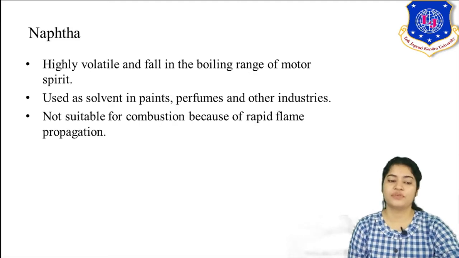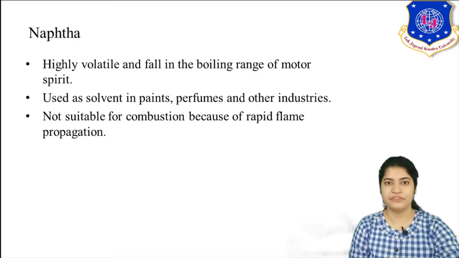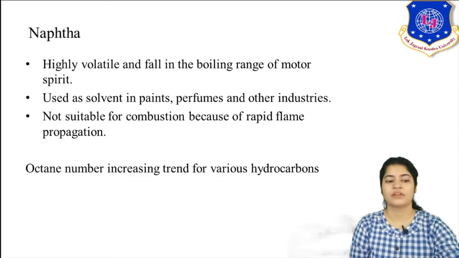Moving forward, it is not suitable for combustion because of rapid flame propagation. This we studied for straight run gasoline, and straight run naphtha also, which has the highest amount of paraffins in it, because it is not able to have a controlled flame propagation. It is dangerous to use in a vehicle because chances of heavy explosions are there.